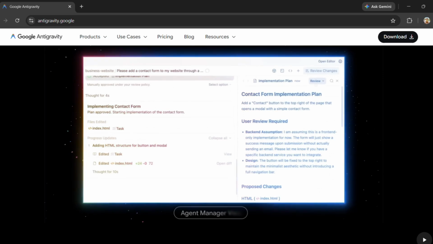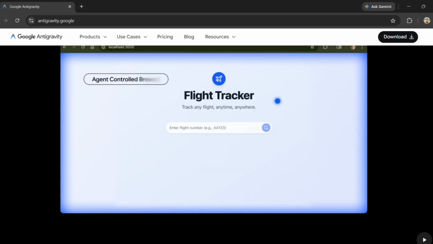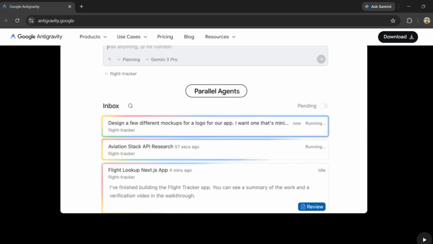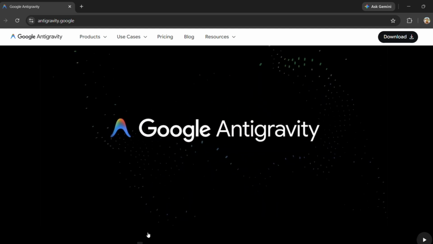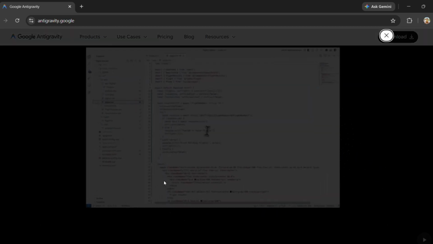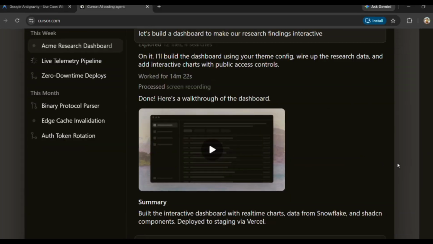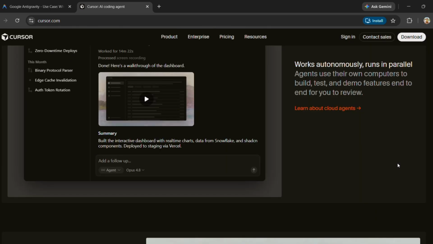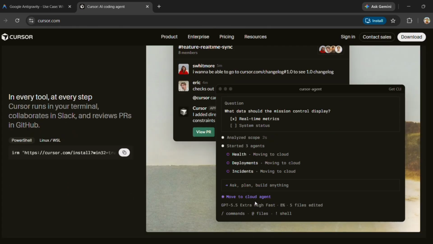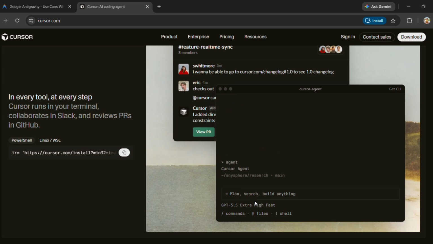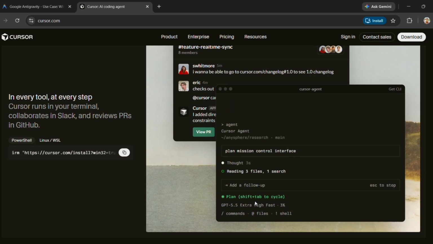The more I tested both, the clearer the difference became. Cursor is incredible when you already know what you're building. You have a plan, you have a project, you need speed. Cursor shines there. But Google Antigravity felt stronger when I was exploring ideas, trying different directions, building things from rough concepts, experimenting. And honestly, that's what shocked me because I expected a coding comparison. What I found was a workflow comparison. One tool helps you execute, the other helps you create.